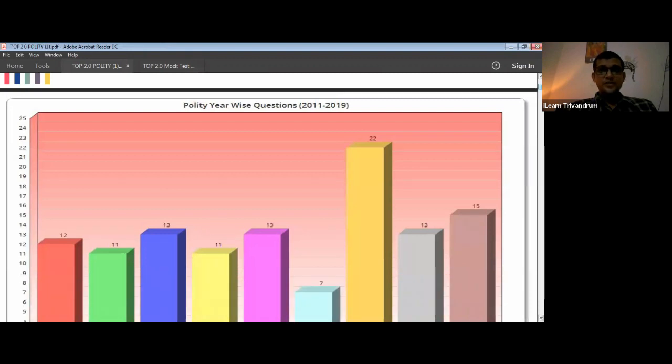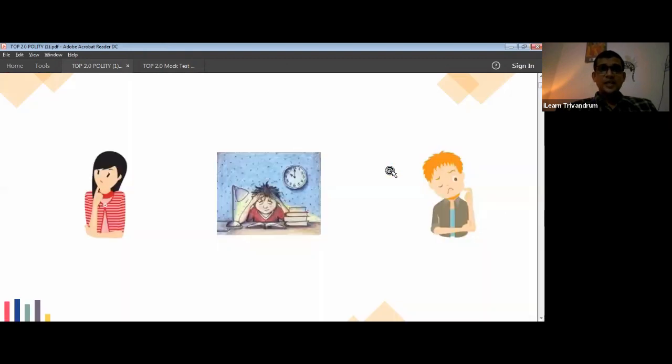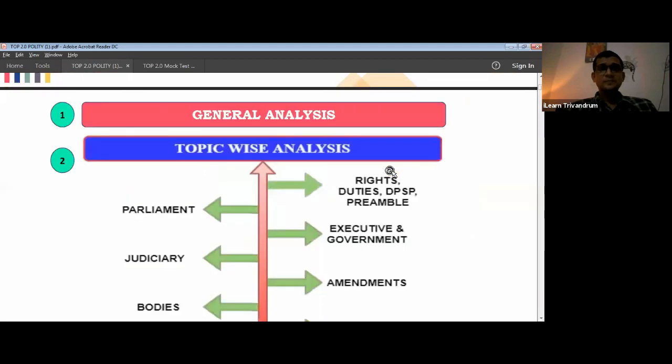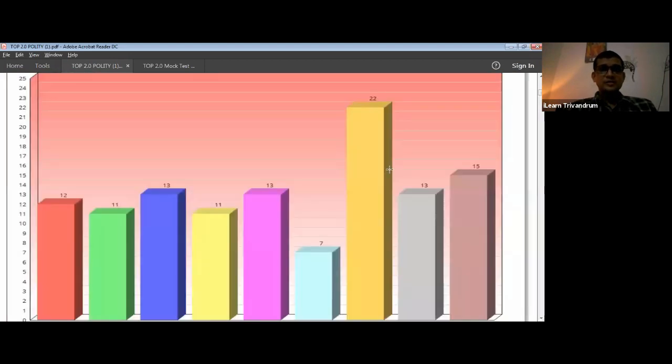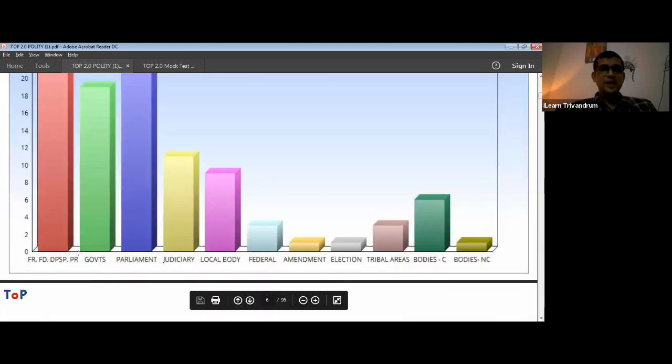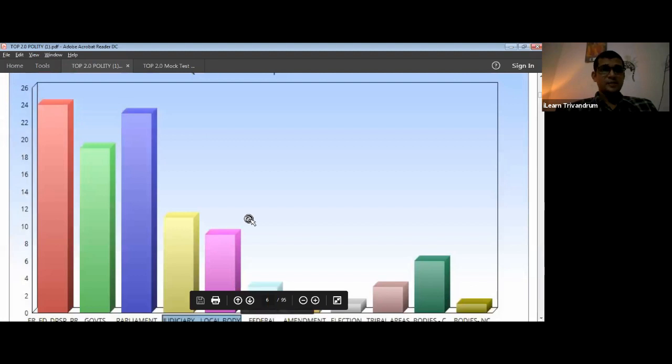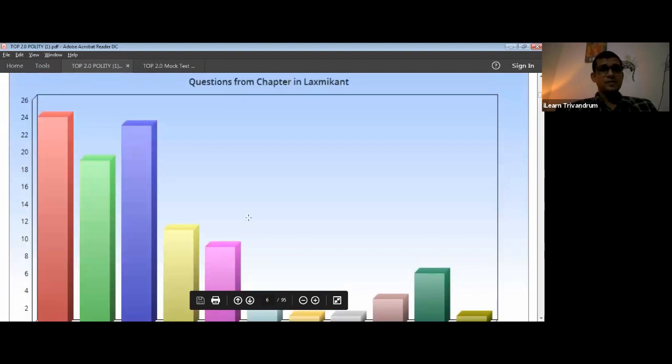So I want you to pay attention to all these areas where UPSC has been focusing largely, and that especially is the fundamental rights, duties, DPSP, and the preamble, union government, state government, the president, council of ministers, chief minister, parliament, legislature, legislative council, judiciary, local body. These are the areas where there is a high probability of questions coming in. So never miss those areas from the chapters in Lakshmikant.